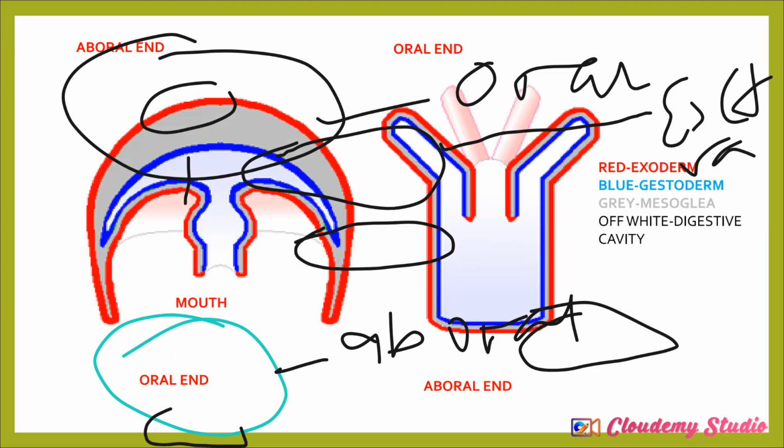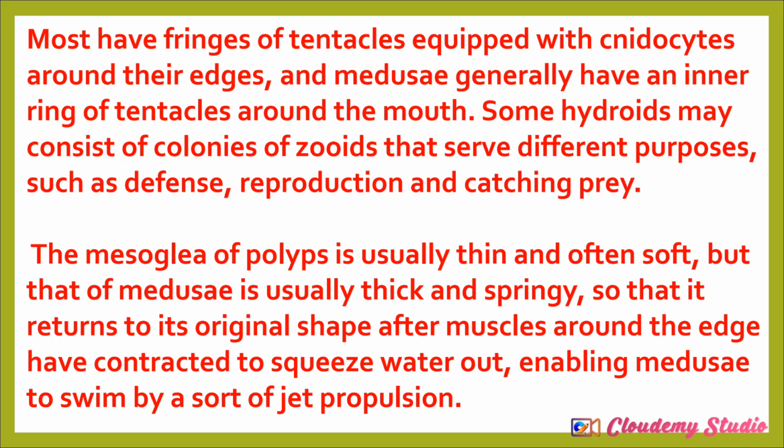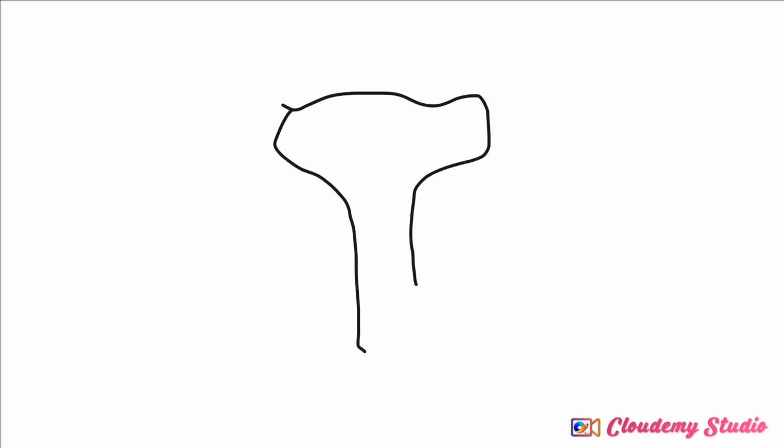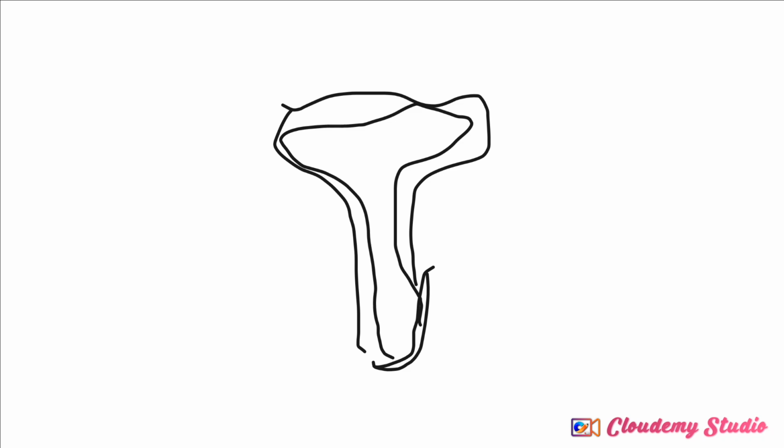Now, the body form, I don't know if they write that there. So the body form, they are diploblastic. When we say something is diploblastic, that is, it consists of two layers, which is the ectoderm and the endoderm. So let me take an example. It's a hydra. I'm just using that as an example. We're going to have something like this. It is not as spacious as I have illustrated, but let me just use this as an illustration.